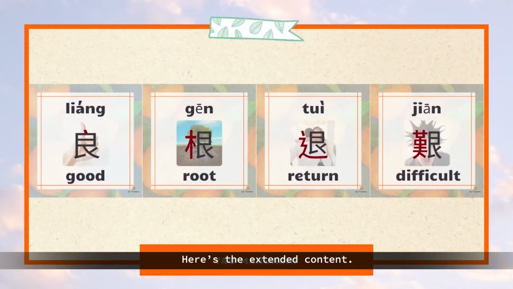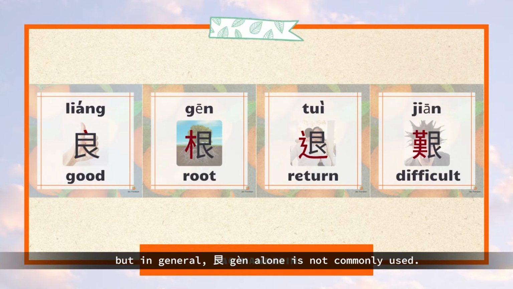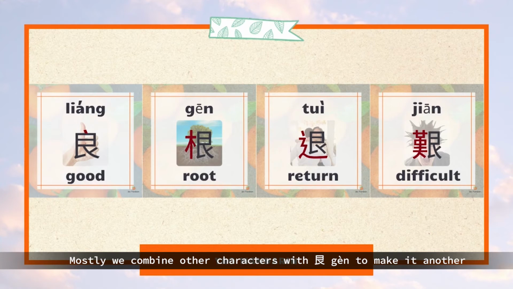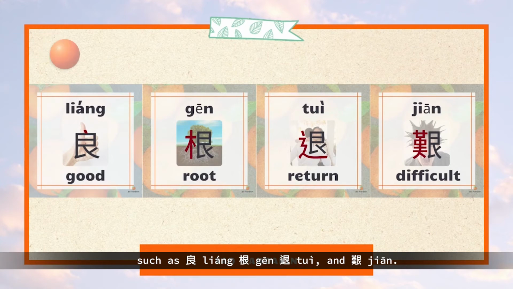Here's the extended content. 艮 can also be a radical, but in general, 艮 alone is not commonly used. Mostly we combine other characters with 艮 to make it another character, such as 梁, 根, 退, 坚.